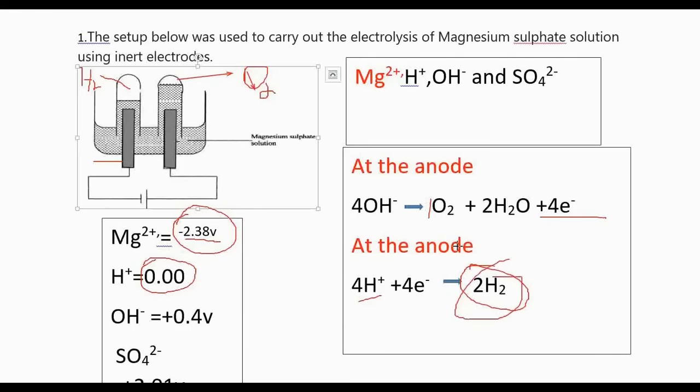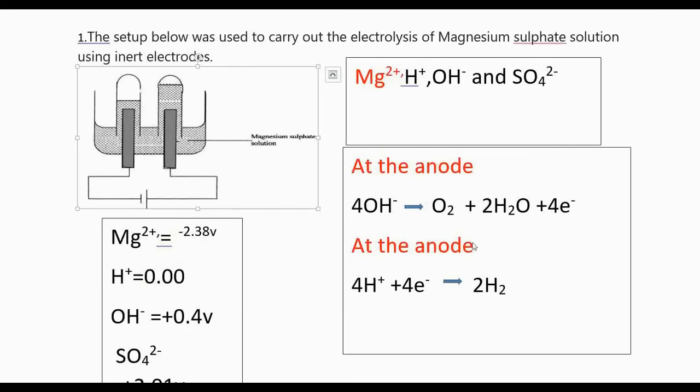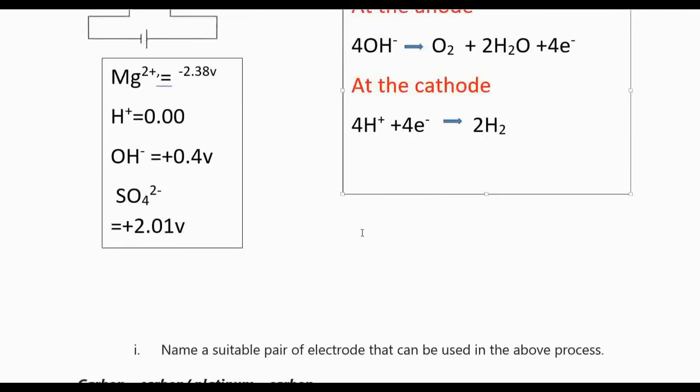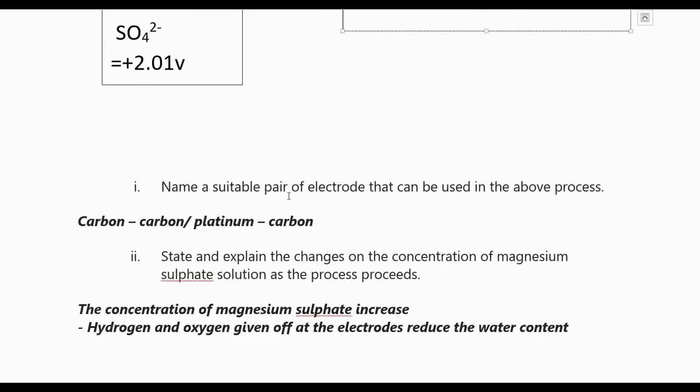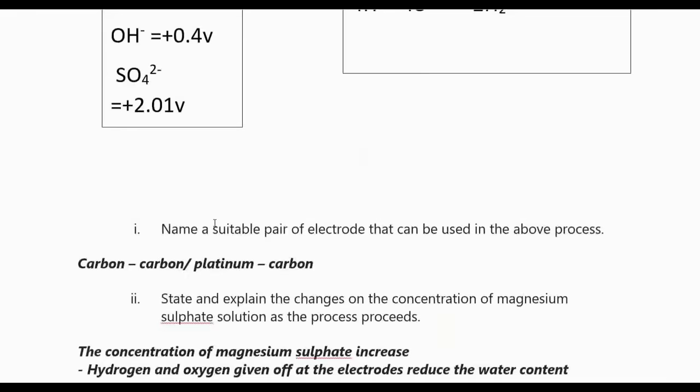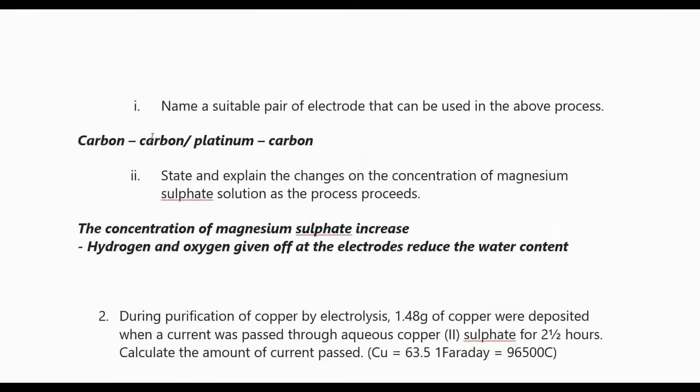This one is the cathode. At the cathode, hydrogen is produced. I hope I have said something that may help you. Name the suitable pair of electrodes that can be used in the process. Because it is inert, we were told it is inert, we use carbon-carbon or platinum-carbon.